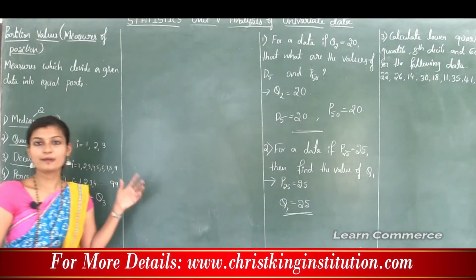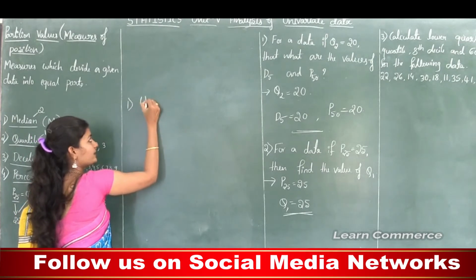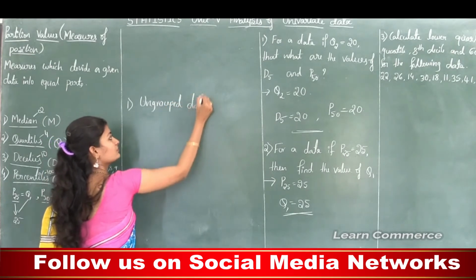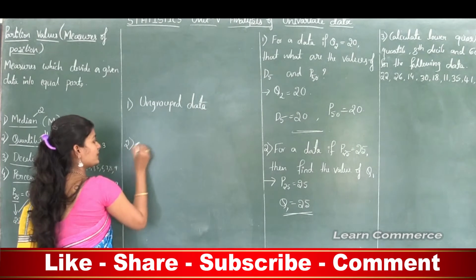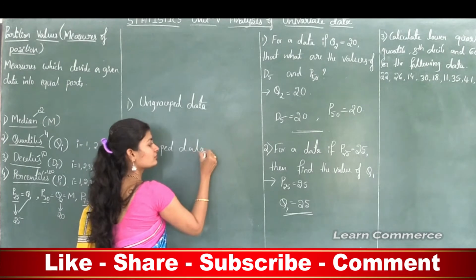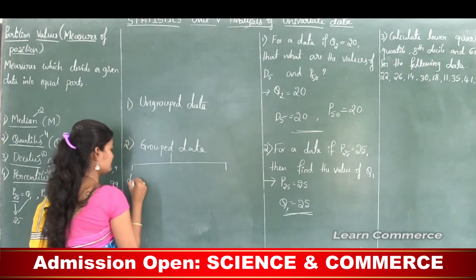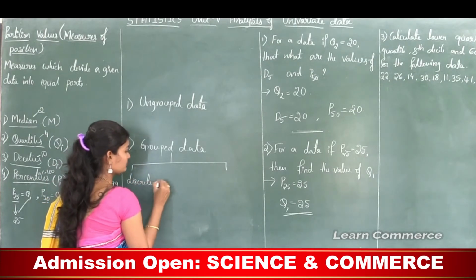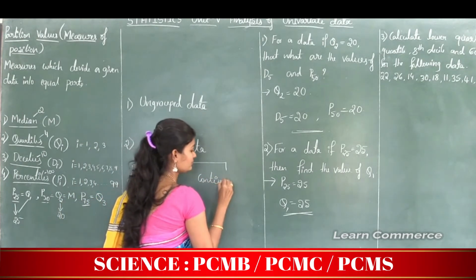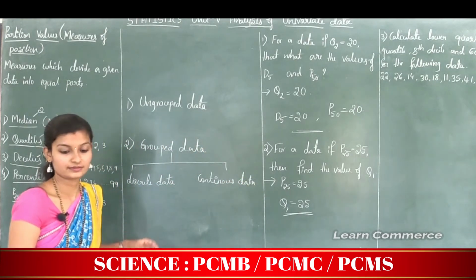Okay, next move to calculation of partition values. In the calculation of partition values, there are two cases. The first case is ungrouped data. Case 2 is grouped data. In grouped data there are two types: one is discrete data, another one is continuous data. Okay, now let's see the calculation for ungrouped data.